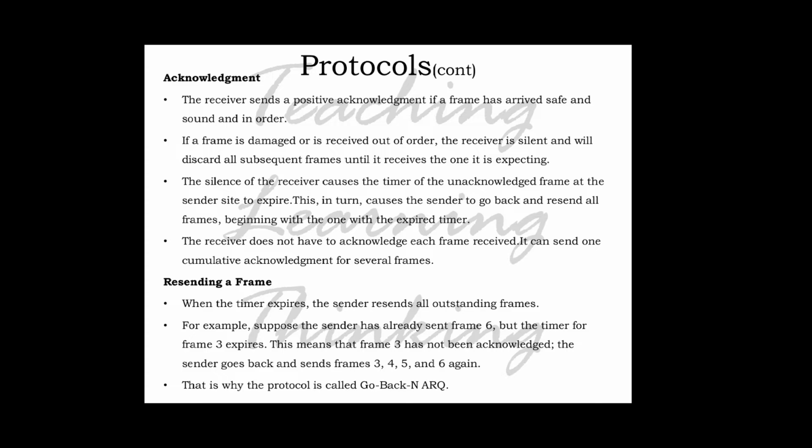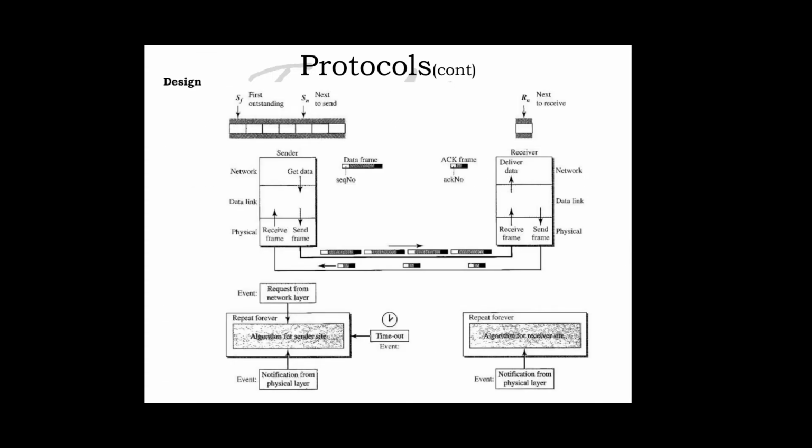The sender goes back and sends frames 3, 4, 5 and 6 again. So this is why the protocol is called Go-Back-N ARQ. When the timer expires, it will resend all the outstanding frames. For example, if the sender has already sent frame 6 but the timer for frame 3 expires, this means that 3 has not been acknowledged, and the sender goes back and sends frames 3, 4, 5 and 6 again. That is why it is called Go-Back-N ARQ.